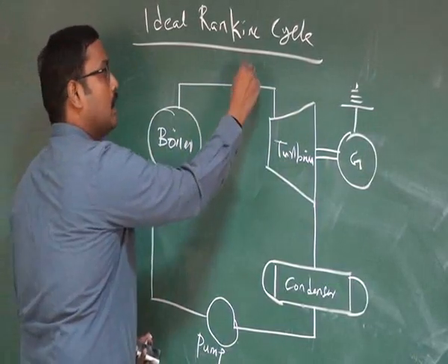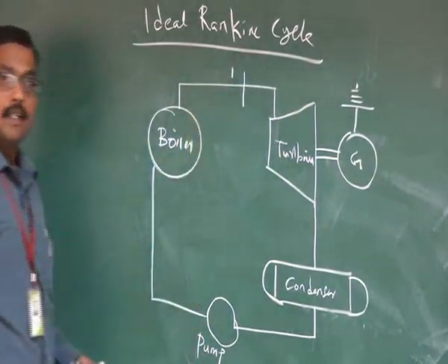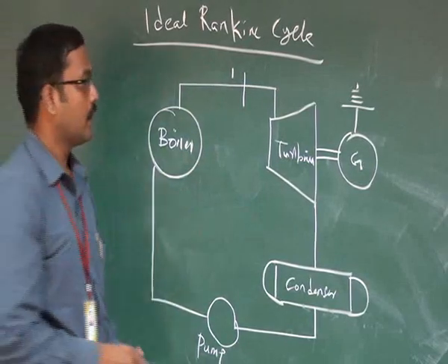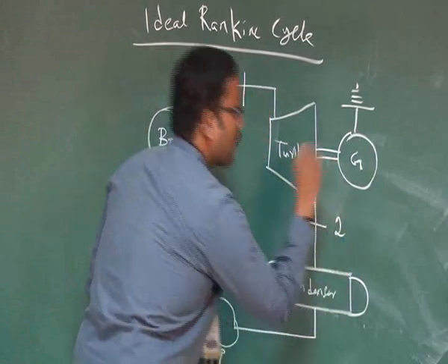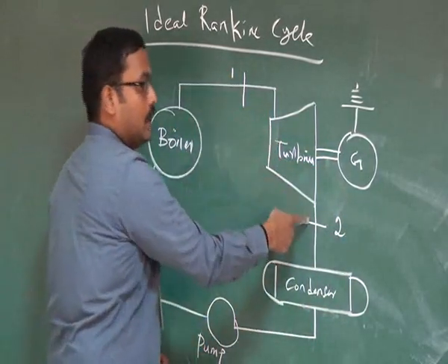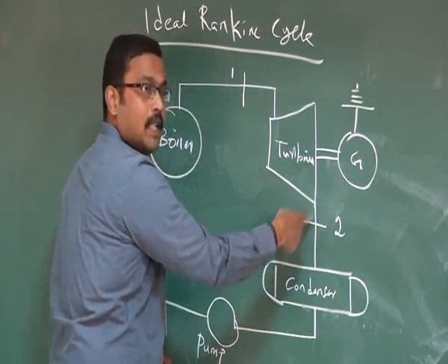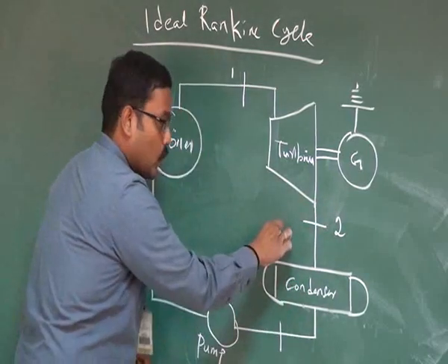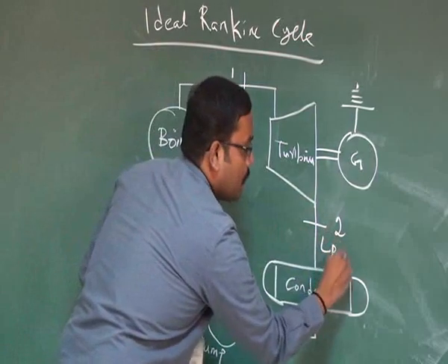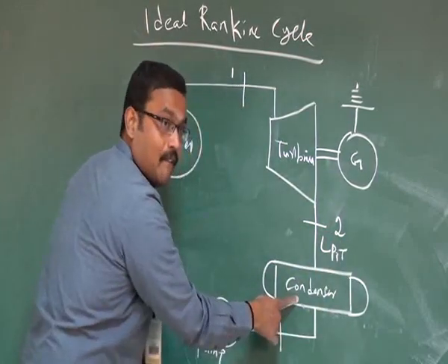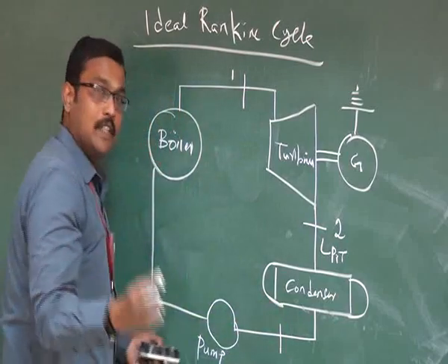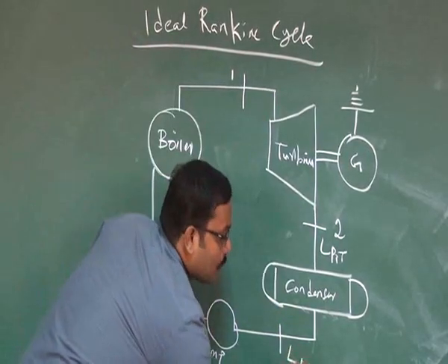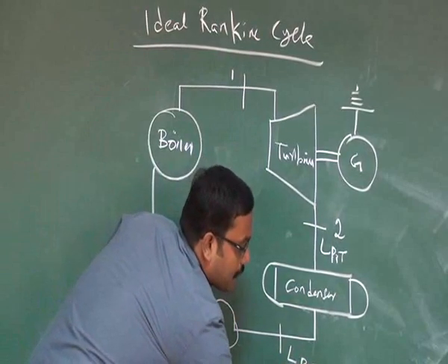Here I am going to mark state 1 as the steam which comes out from the boiler. State 2, after performing work on the turbine, we are getting low pressure, low temperature steam, that represents state 2. Then the low pressure, low temperature steam is passed to the condenser, where the condensation takes place with the help of the external cooling water circuit. So you can get low pressure, low temperature water here.